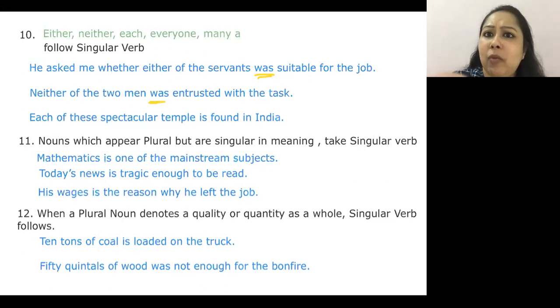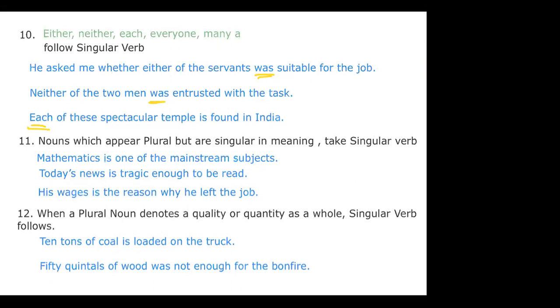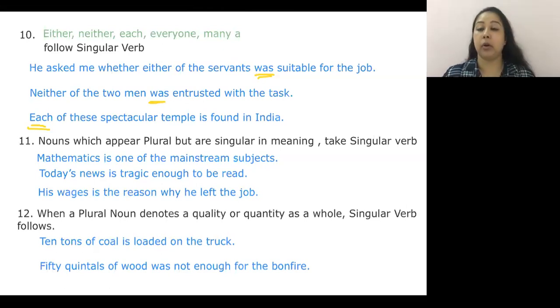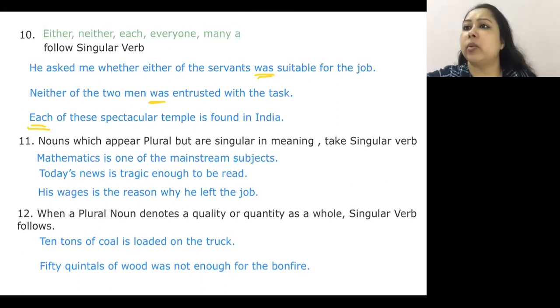Now again, each. When I say each, I'm talking about all of the temples somebody has just mentioned. For example, if you're talking about Konark temple, it is in India. You're talking about Tirupati Balaji temple, it is in India. You're talking about any temple which has magnificent carvings, it is in India. You're talking about beautiful sculpted structures, they are all in India. So each of these spectacular temples is found in India. This was either, neither, every, such kind of.